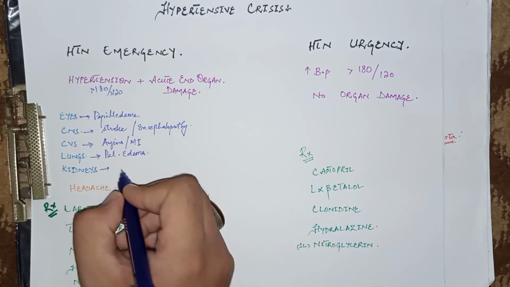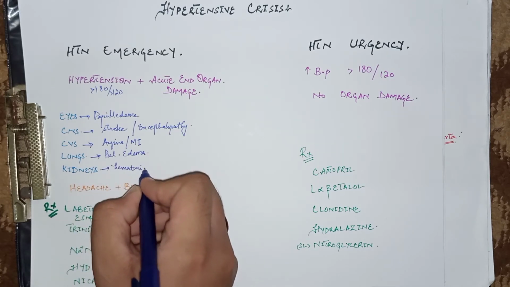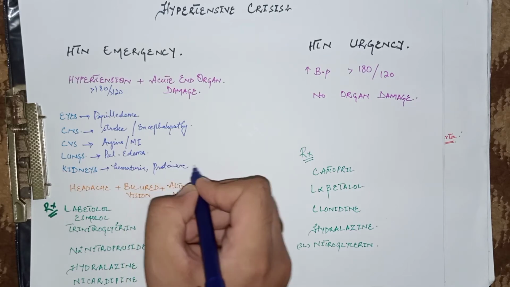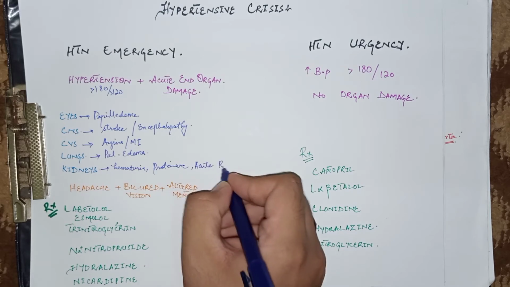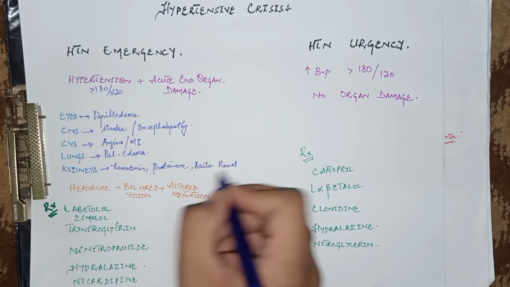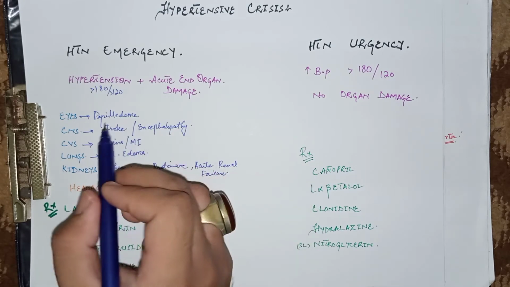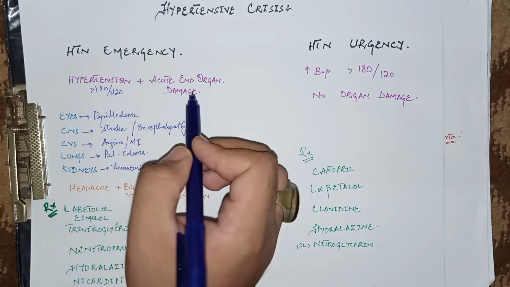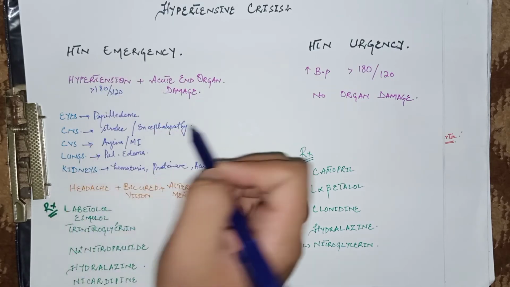And in the kidneys, the patient may have hematuria, that is blood in the urine, and proteinuria, along with acute renal failure. So these are the renal features or the kidney features. So these are the organs involved or damaged by the severe hypertension. This is called hypertensive emergency, that is hypertension along with end organ damage.